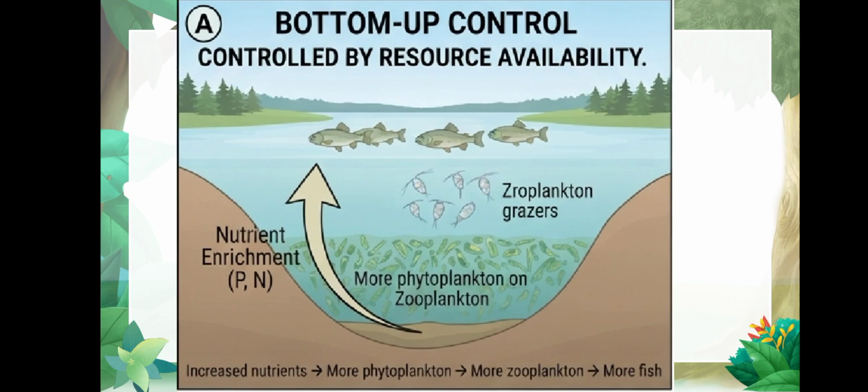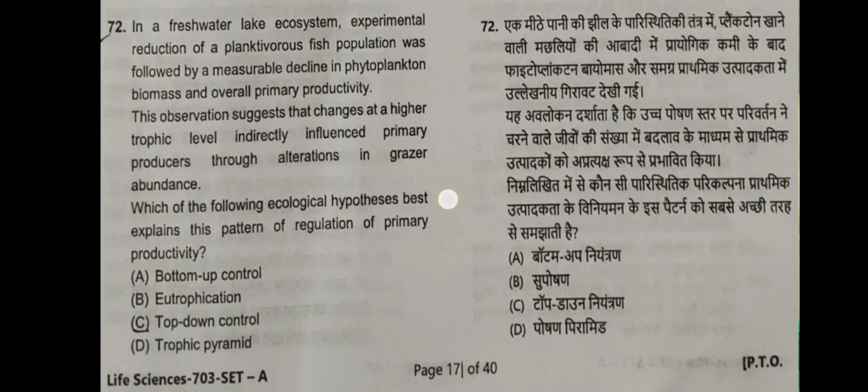The more nutrient is present, the more phytoplankton is present. The more phytoplankton is present, the more zooplankton is present, and the more zooplankton is present, the more fishes there are. So this is controlled from the bottom, and this is known as bottom up control. So this is not the option that we are searching for.